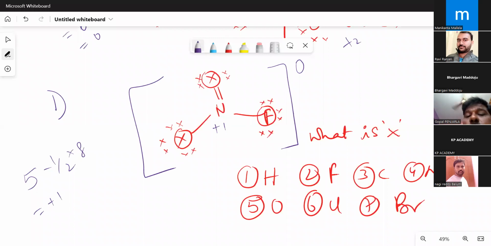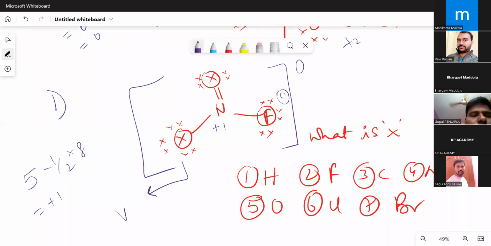For this fluorine, how much formal charge are you getting? For this fluorine, it is 0 again. You can calculate, right? What's the formal charge of this one?